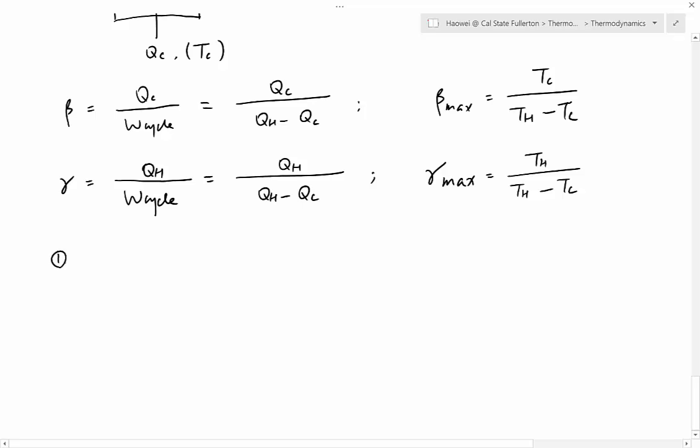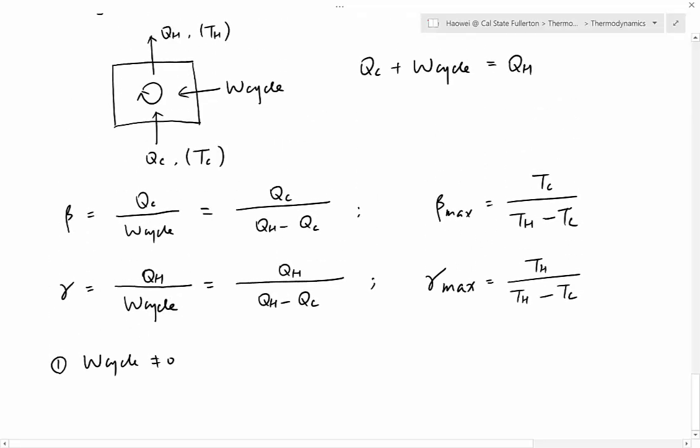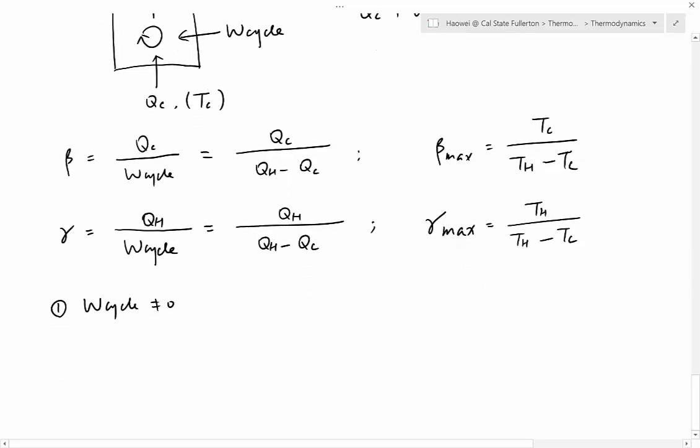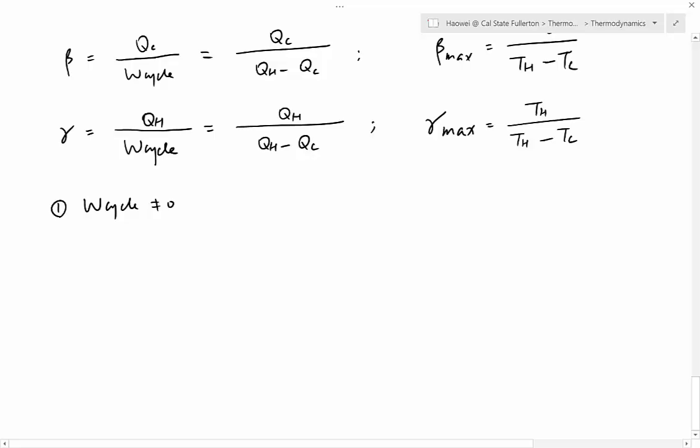Okay, from second law, we know W cycle can never be zero because if you want heat to be transferred from low temperature to high temperature, you have to pay something. And what do we pay? We pay electricity, which is W cycle. So this term will never be zero because of second law.